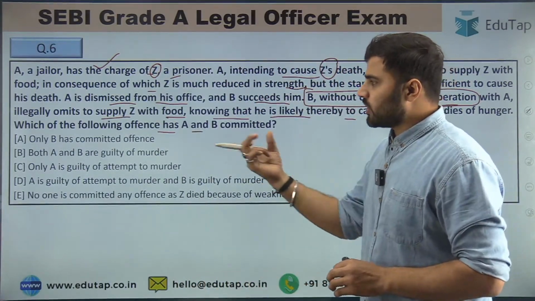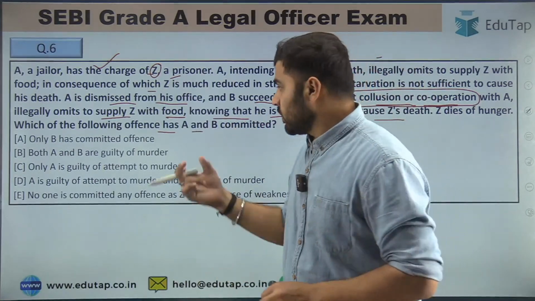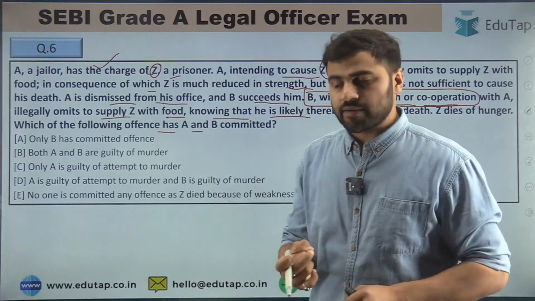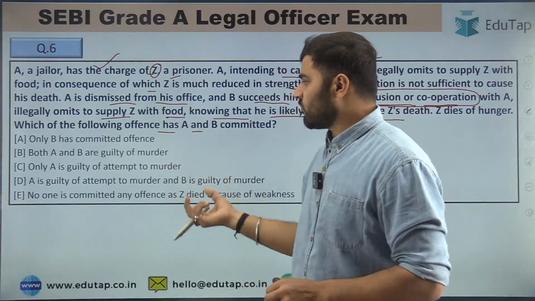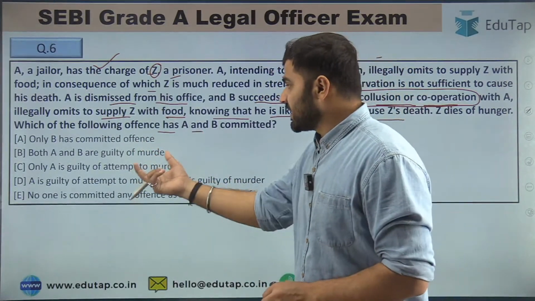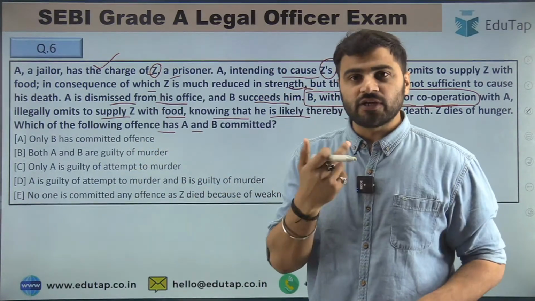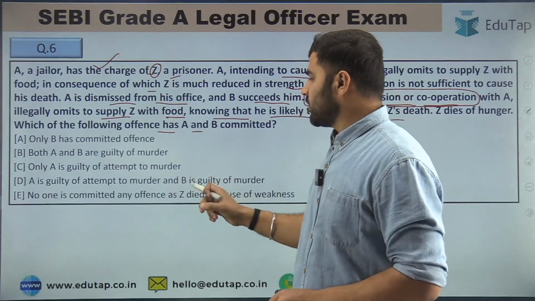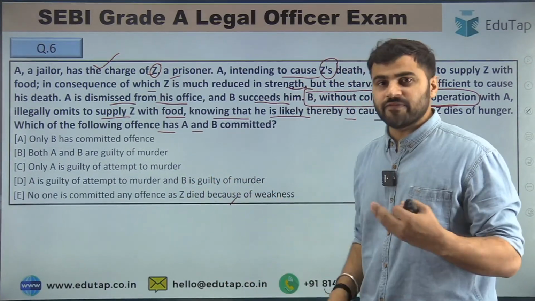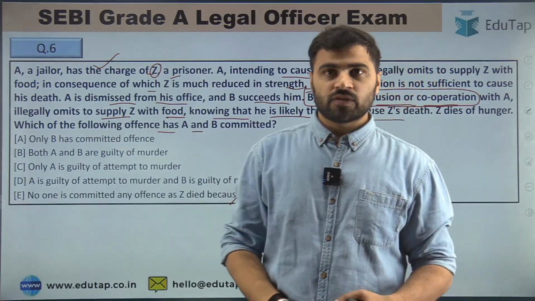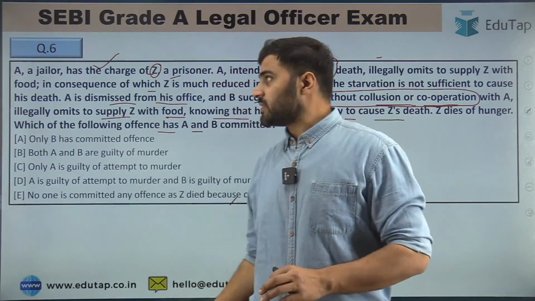So your options are: only B has committed an offense; both A and B are guilty of murder; only A is guilty of attempt to murder; A is guilty of attempt to murder and B is guilty of murder; or no one has committed any offense as Z died because of weakness. So guys, tell me the right answer for question number 6.